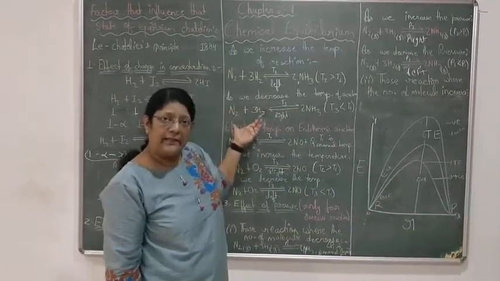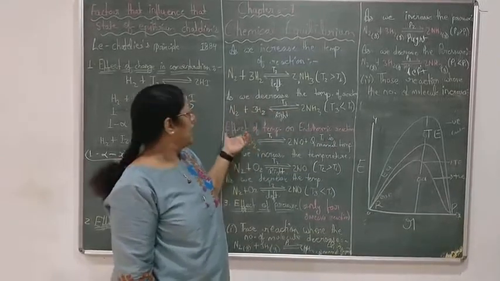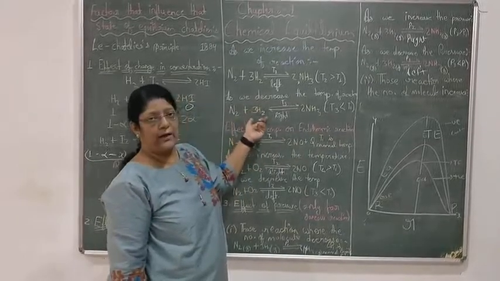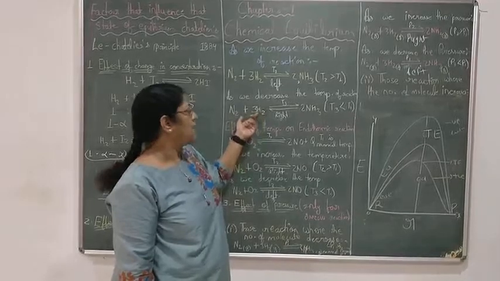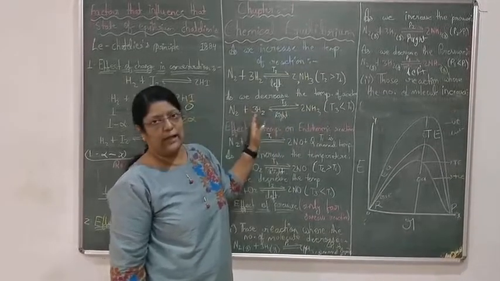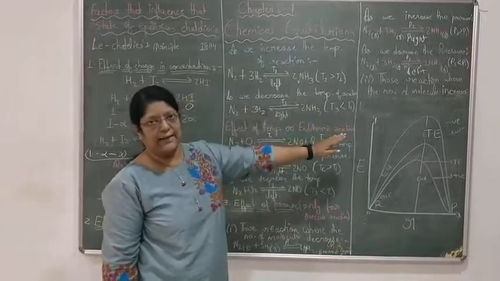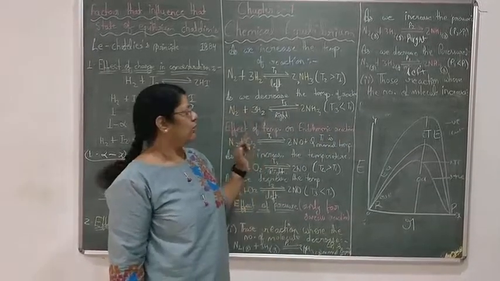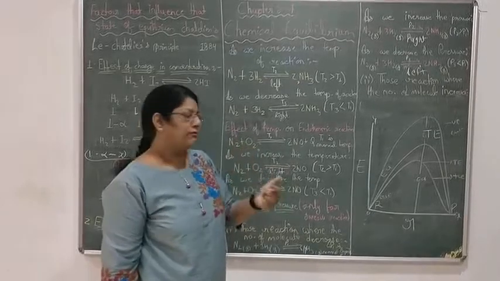They were needed that we should reduce the temperature, and we have already supported them. So more and more nitrogen and hydrogen will combine and more ammonia will be formed. That's why the equilibrium will shift towards the right side till it is neutralized. What is neutralized? Equilibrium and the value of Kc.